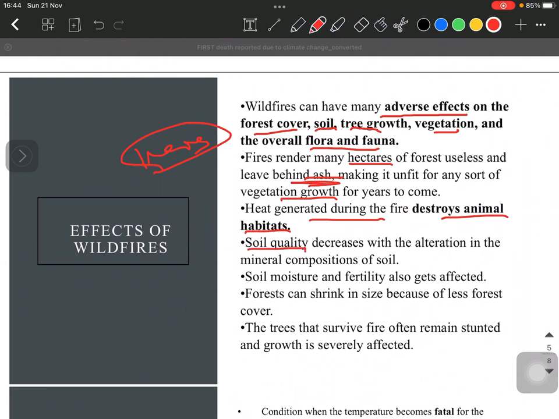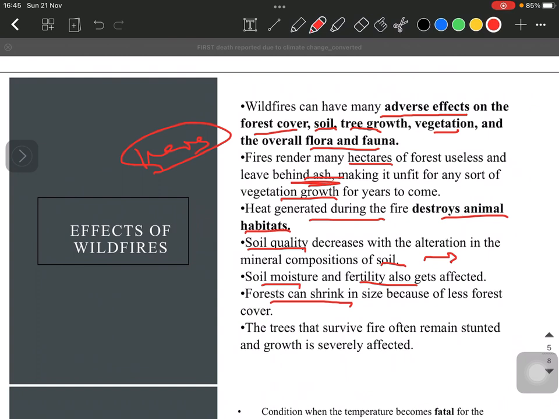Now coming to the soil, the quality of soil decreases because a lot of nutrients and minerals get destroyed in these soils, and due to this alteration in the mineral composition of the soil, it is not very fertile and it becomes barren, right? And the vegetation there also decreases. So soil moisture, obviously it would decrease because fires cause all the water to evaporate, and fertility also gets affected due to this reason.